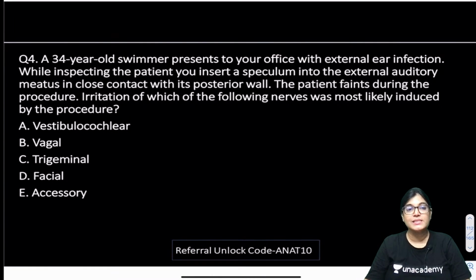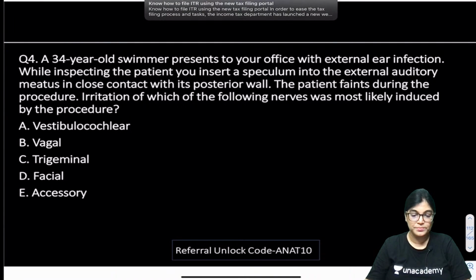The patient faints during the procedure. Irritation of which nerve was most likely induced by this procedure: vestibulocochlear, vagal, trigeminal, facial or accessory? Mark the correct answer.